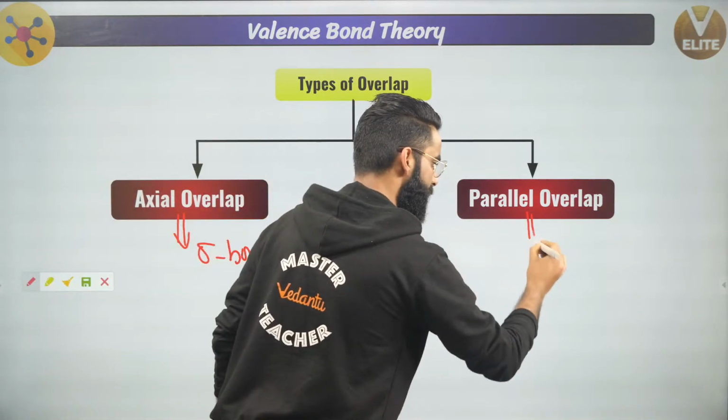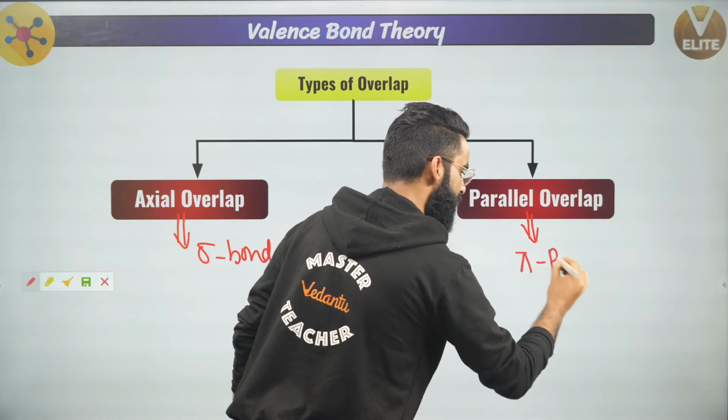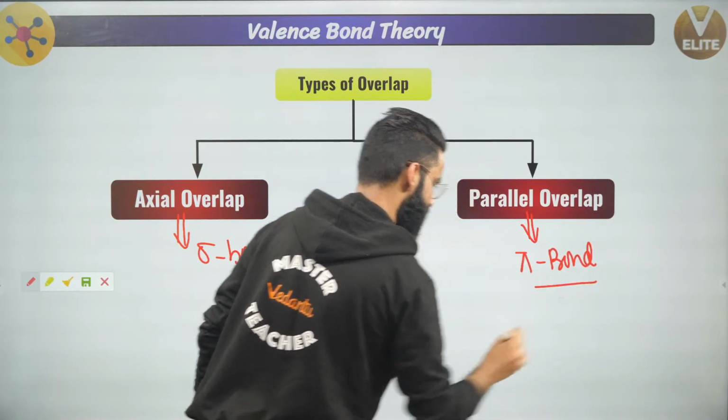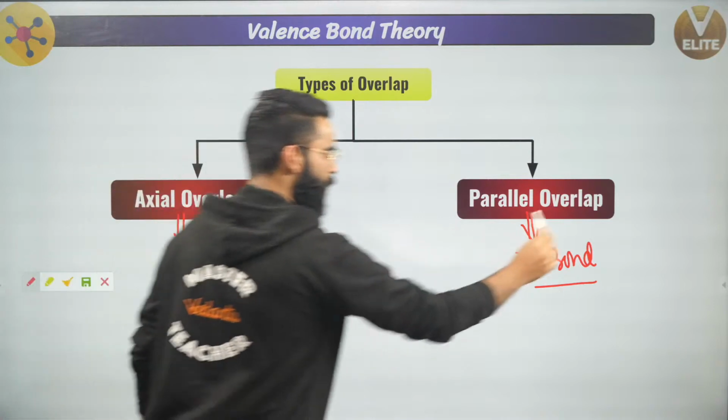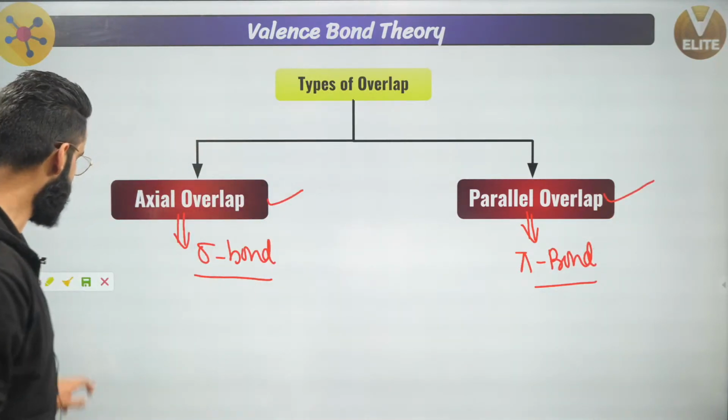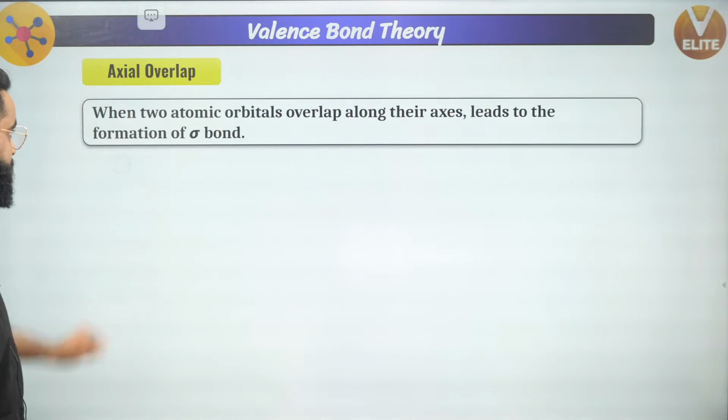And due to the parallel overlapping, always pi bond is formed. Now the point is, what is the sigma bond? What is this pi bond? What is axial overlapping? What is this parallel overlapping? Let's get to know this axial overlapping and parallel overlapping right here in detail.